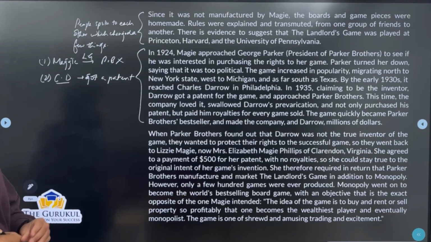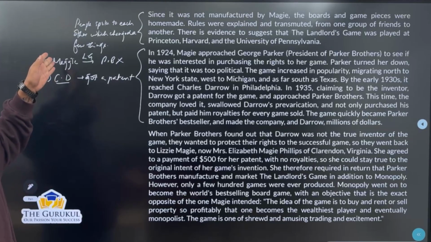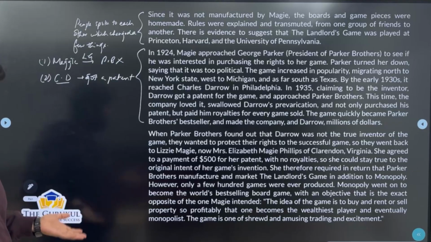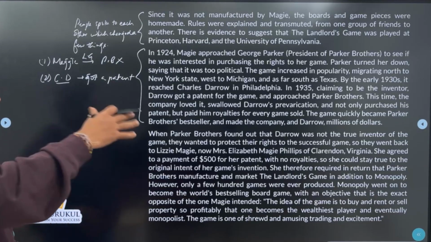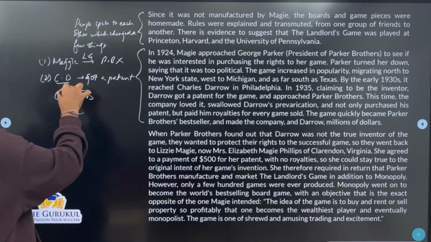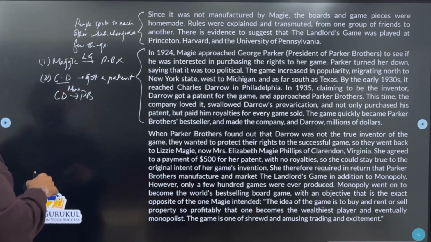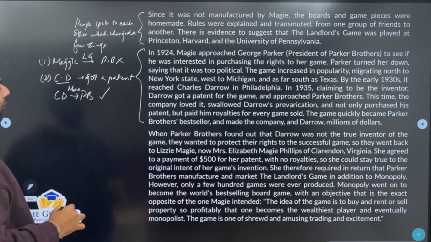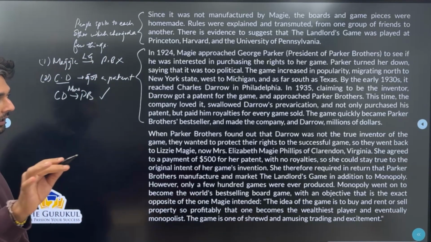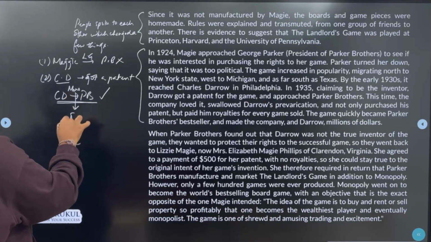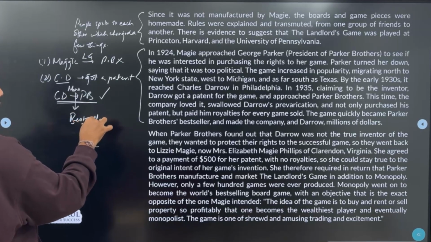Yes, how did that happen? No one knows, because already the patent was with Maggie, right, as far as the first paragraph was concerned. So how did this fellow also get the patent? We don't know. But when Charles Darrow went to Parker Brothers to sell this game called Monopoly, his own version of it, yes, Parker Brothers approved of it, and this Parker Brothers game, Monopoly, became the bestseller as well.